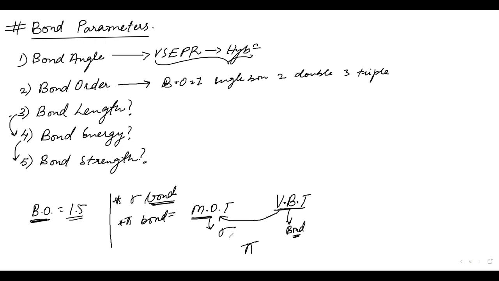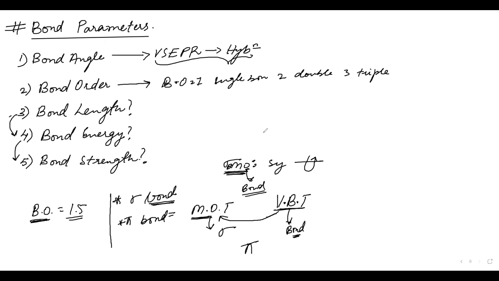You understood now? When we defined sigma molecular orbital, that is the bonding molecular orbital, we defined it as symmetrical around the internuclear axis. It was orbitals and not bond. There's a subtle difference here.